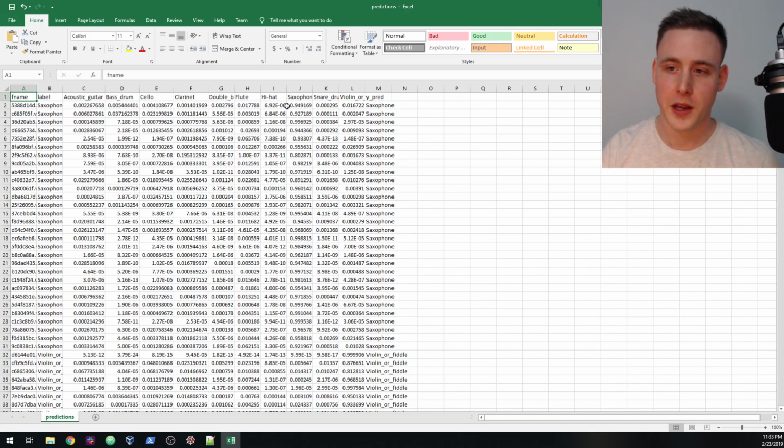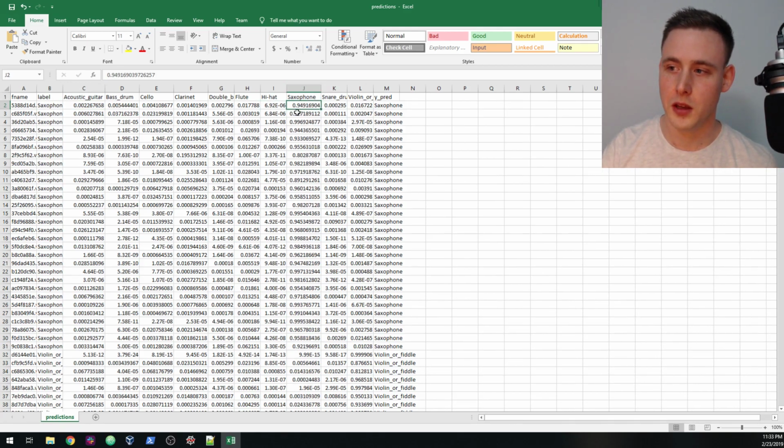So for the whole file of this file name, there's like a 0.2% chance that it's going to be classified as an acoustic guitar. Okay. But let's take a look at the true label of this, which was a saxophone, right? And if I go here, you'll see that the algorithm thinks there's like a 95% chance that this is a saxophone.